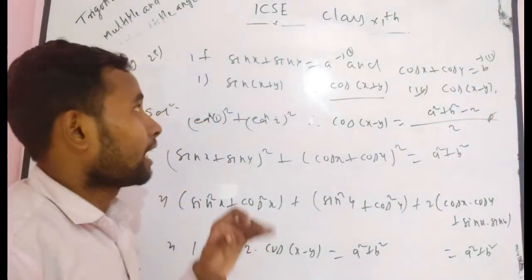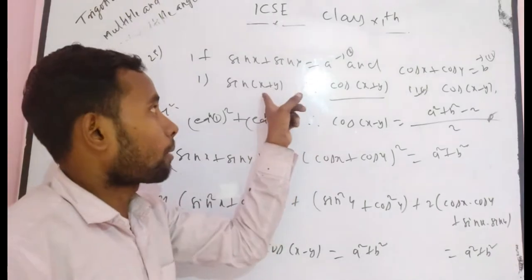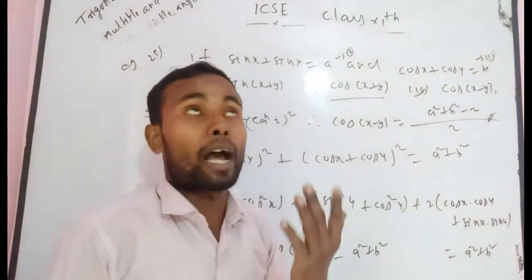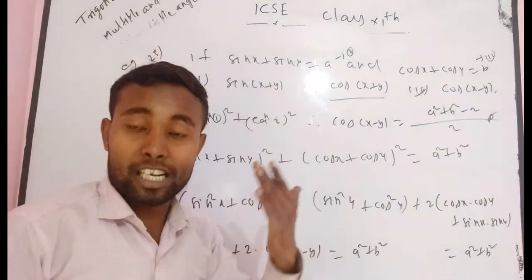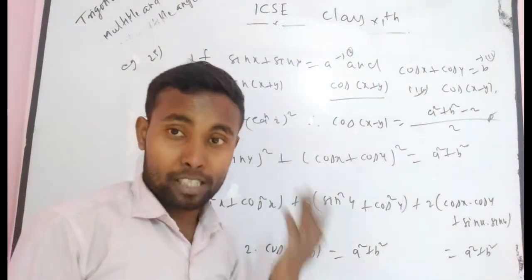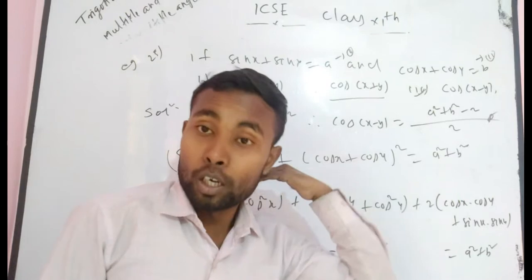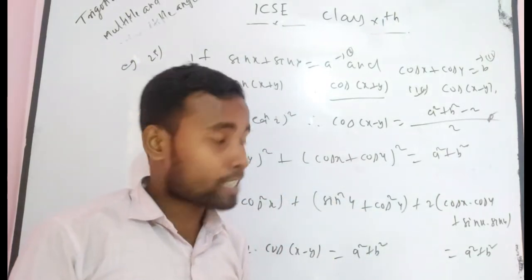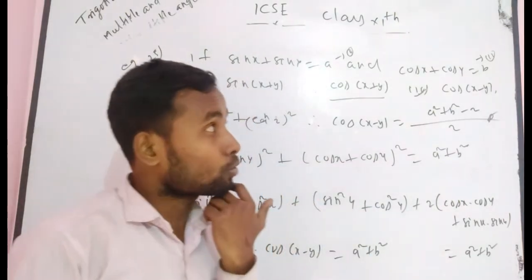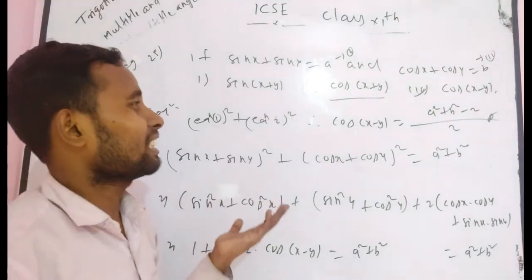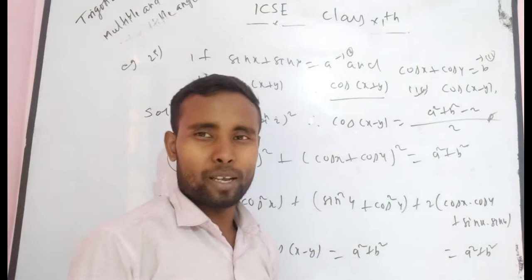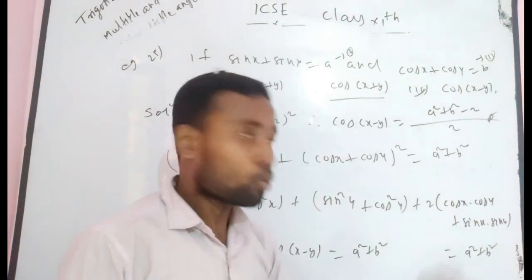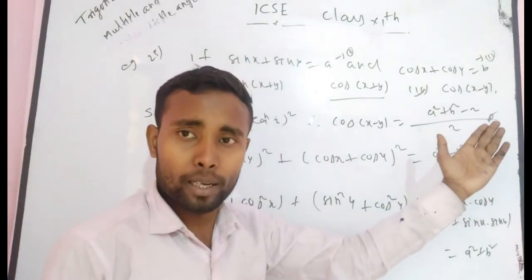Definitely you think, as in the first problem, I got 2 sin (x plus y) by 2 into cos (x minus y) by 2 for this expression. For this expression you get 2 cos (x plus y) by 2 into cos (x minus y) by 2 is equal to b. Now there is nothing relevant to this expression because this is cos x minus y. You can solve it in two ways.